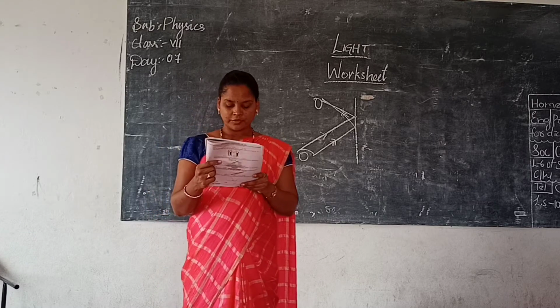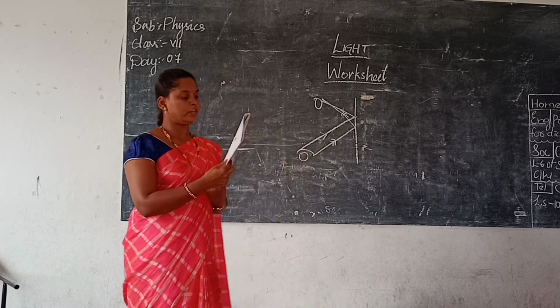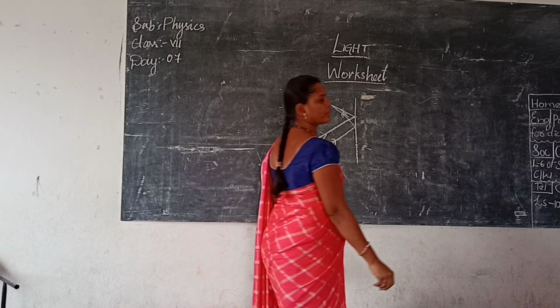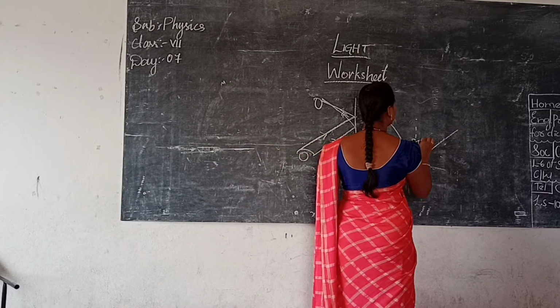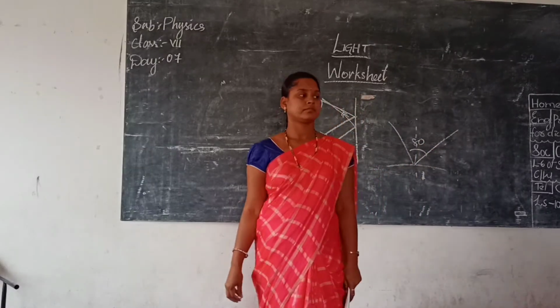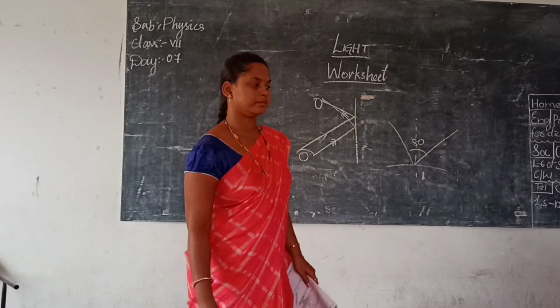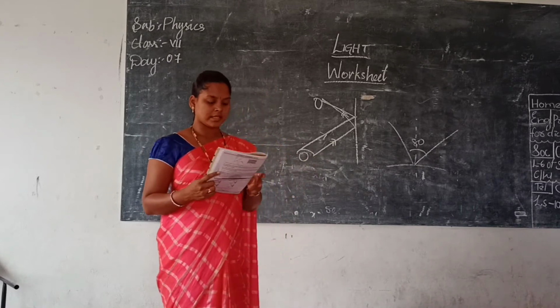The diagram shows a ray of light reflected by a plane surface. The total is 80. What is the angle of incidence? Incident, 40, ma'am. 40. Next again.